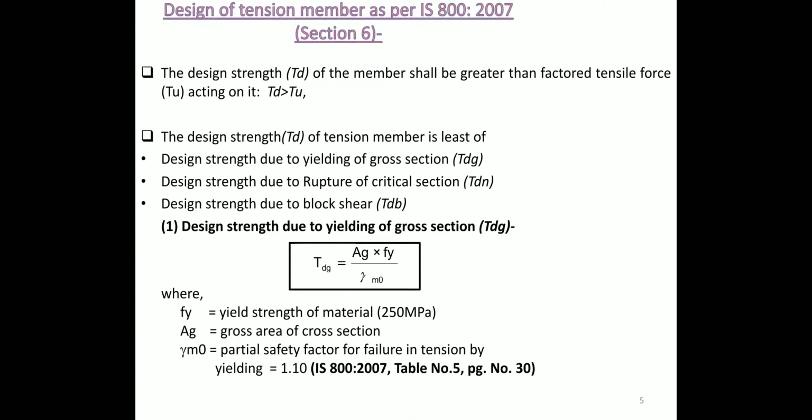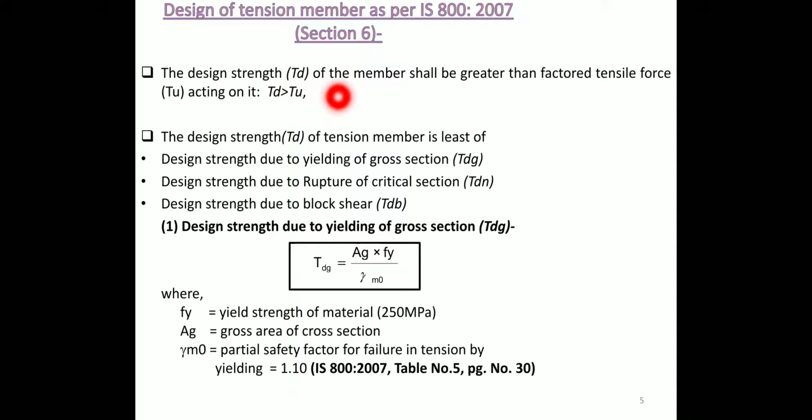Dealing with design of tension member as per IS 800:2007, Section 6, the design strength is denoted by Td, where d is design and T is designated by the letter T.